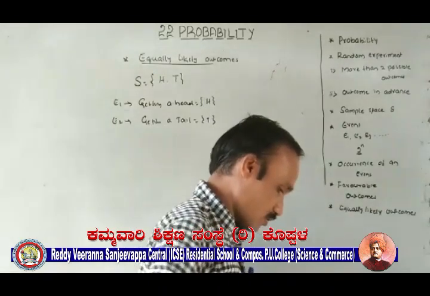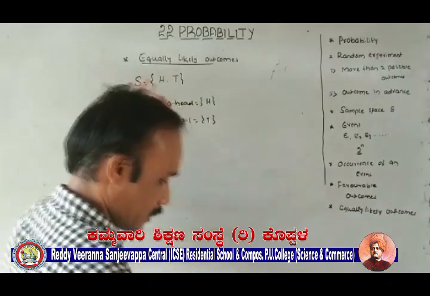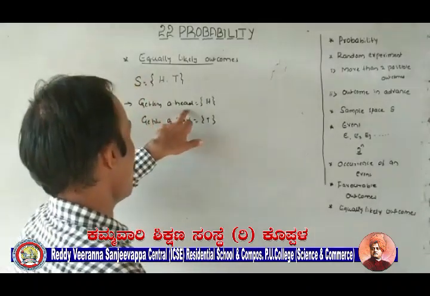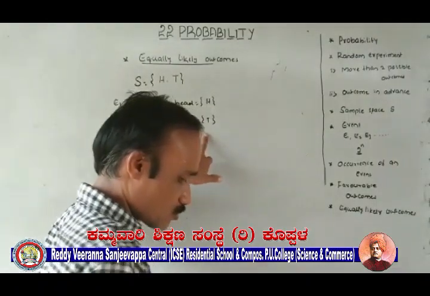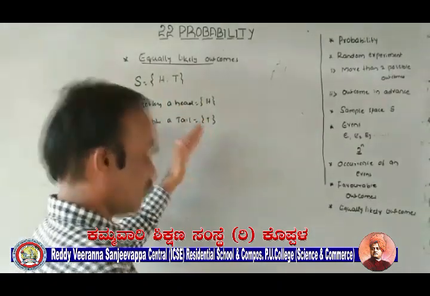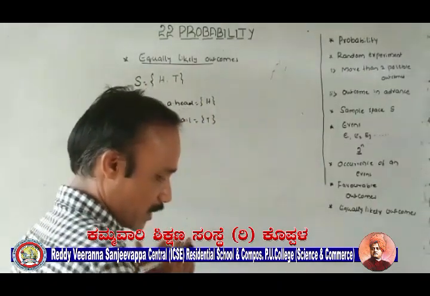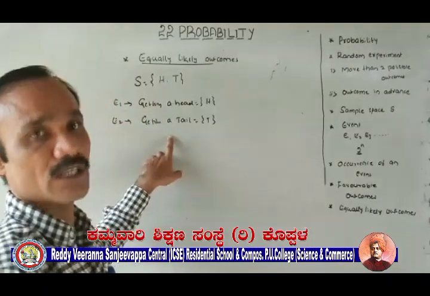If a coin is tossed, it is equally likely. Why is it called equally likely? Getting a head, we have only one option. Getting a tail is also only one option. Either head will turn up or tail will turn up. Therefore, it is equally likely.